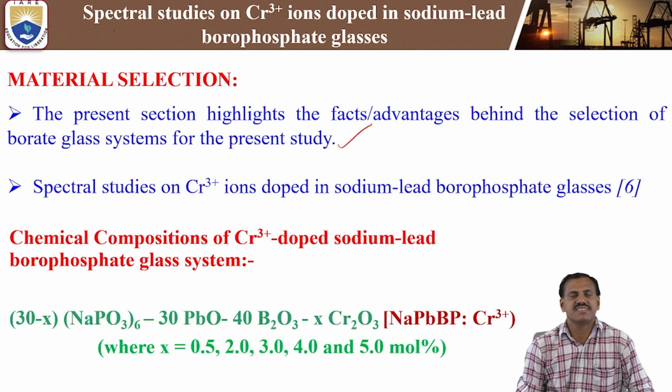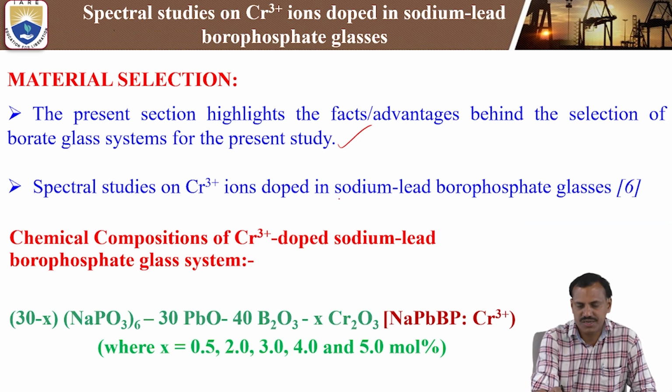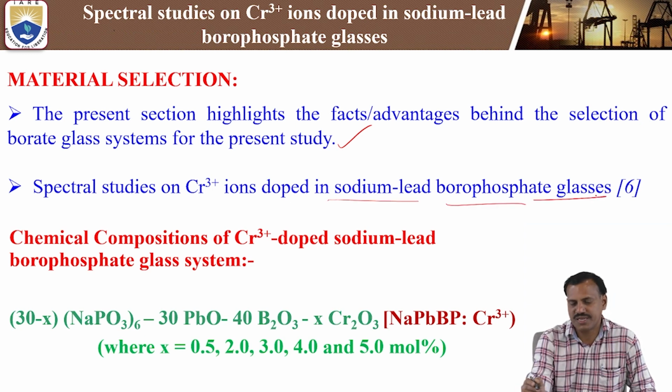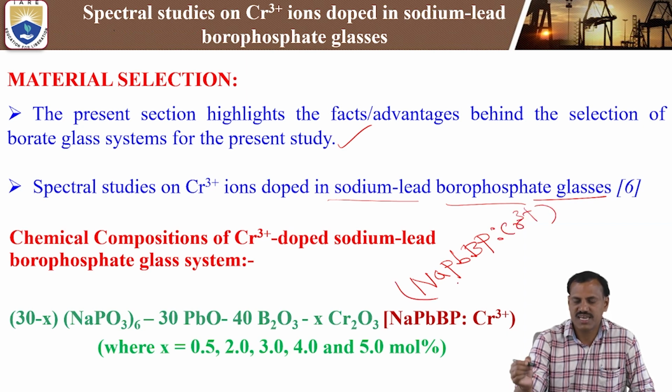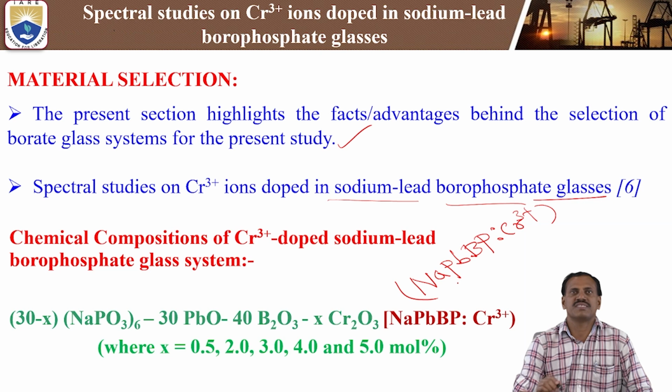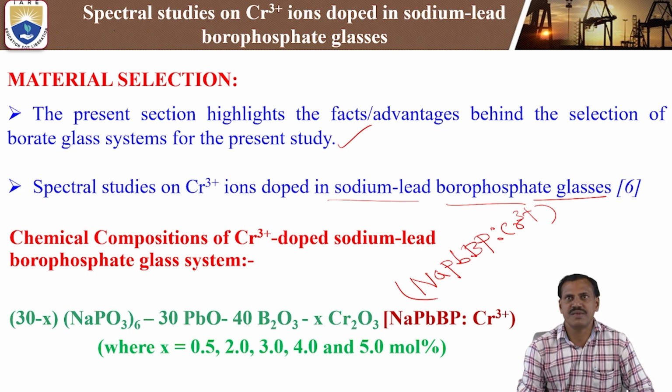So in the present study, they focused mainly on spectral studies of chromium 3+ ions doped sodium lead borophosphate, or simply sodium lead (Pb) borophosphate glasses, doped with chromium 3+ ions. This is the main composition of the present study: the chromium 3+ doped sodium lead borophosphate glasses, NaPb BP, doped with chromium 3+ ions.